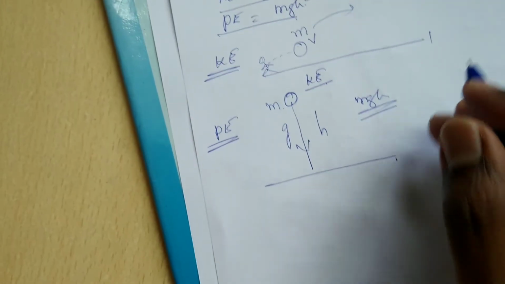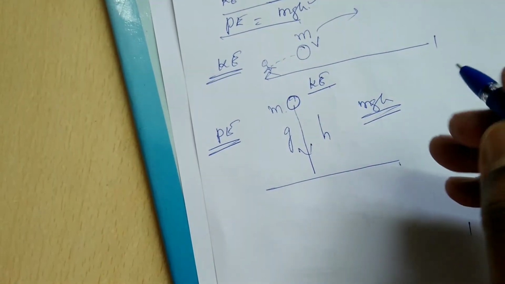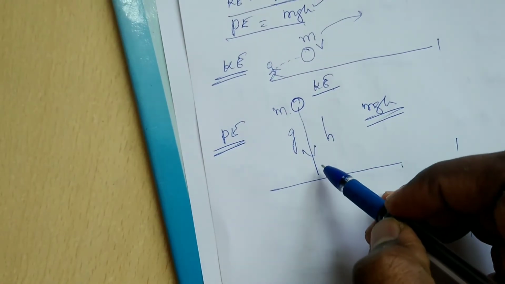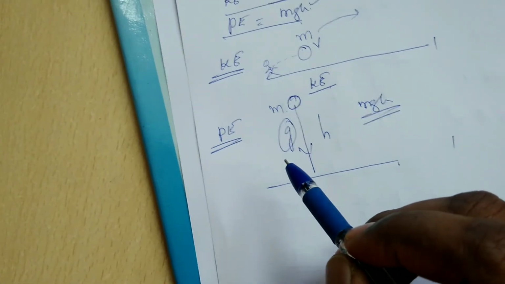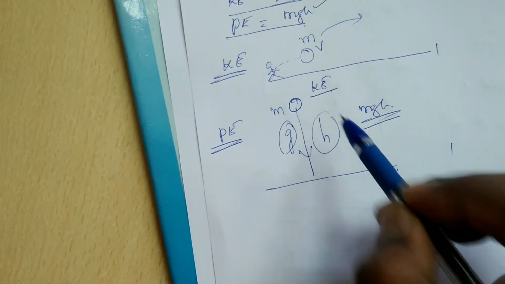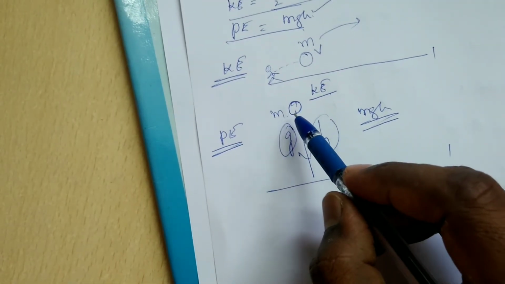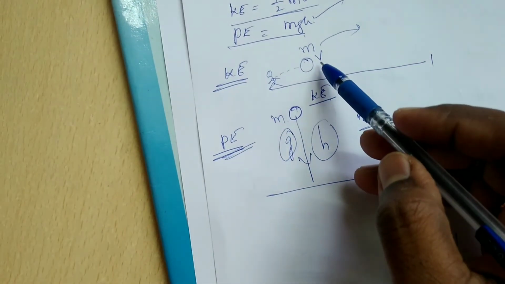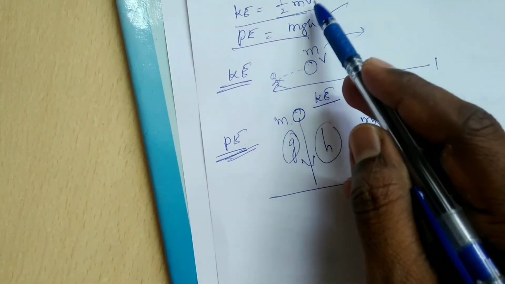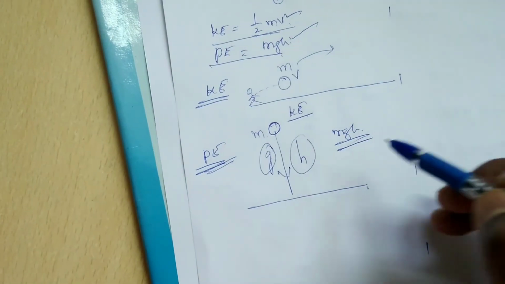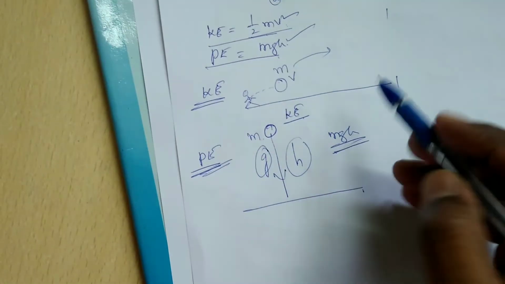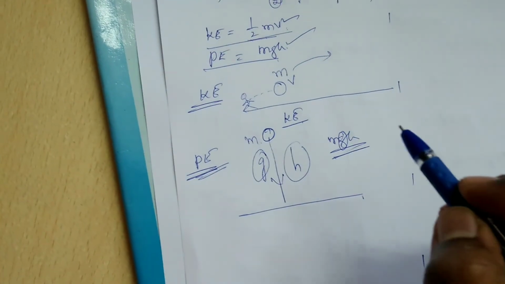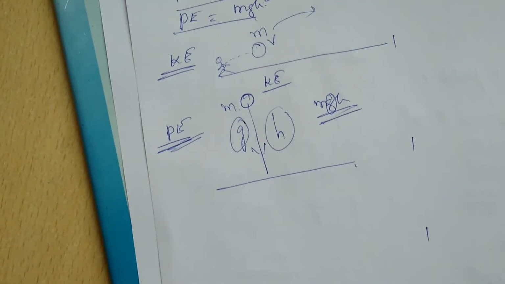Waterfalls also have some potential energy. Any object falling from a certain height with acceleration due to gravity has some potential energy. Kinetic energy has some velocity, and here that velocity is converted into g. This is called potential energy.